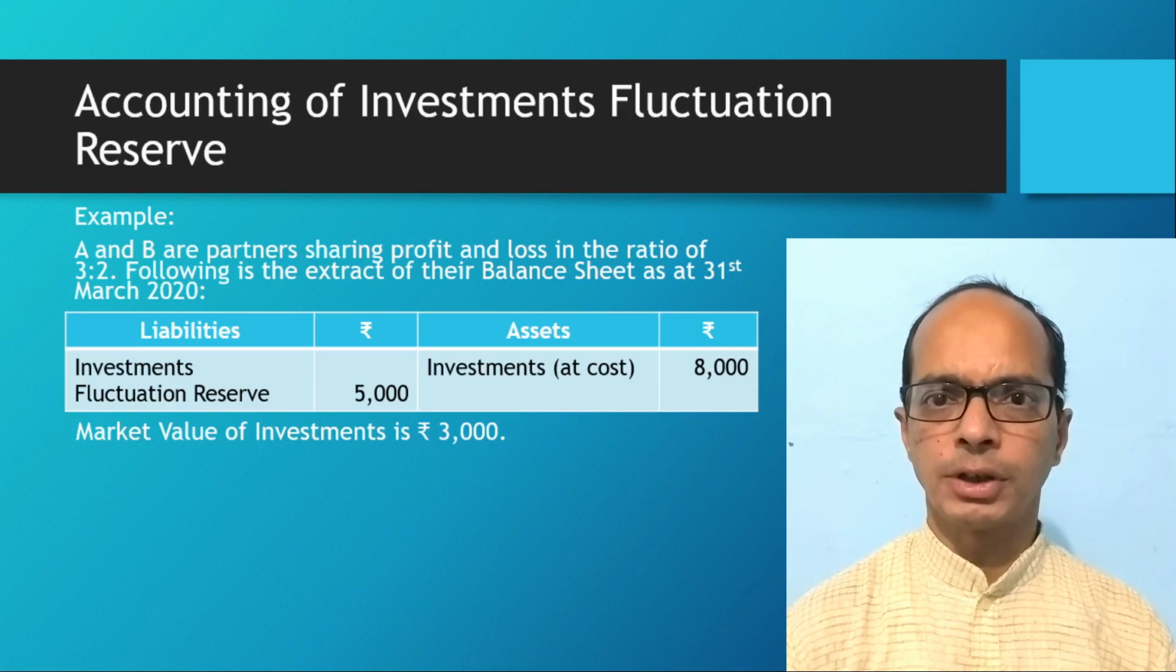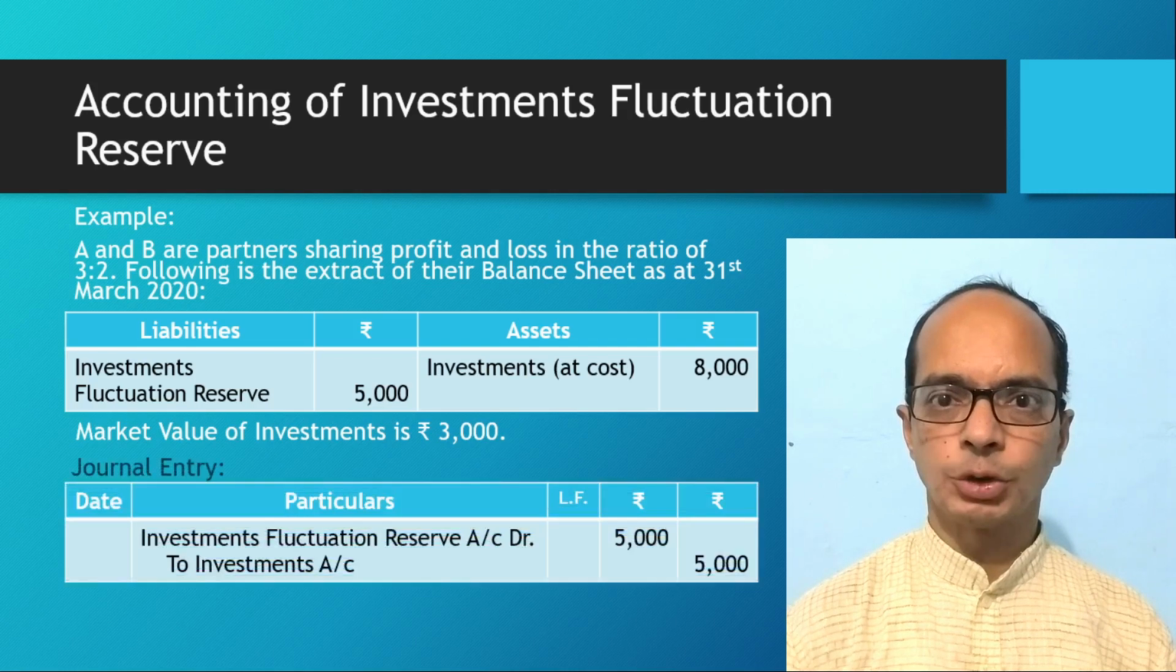And what is the value of reserve available? 5,000. Equal to that loss. The total loss will be transferred from the reserve account. So we'll pass journal entry in this case, investment fluctuation reserve account debit to investment account rupees 5,000.